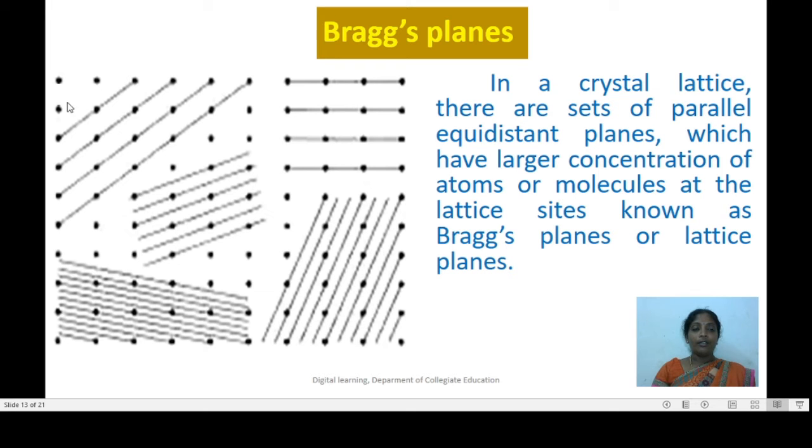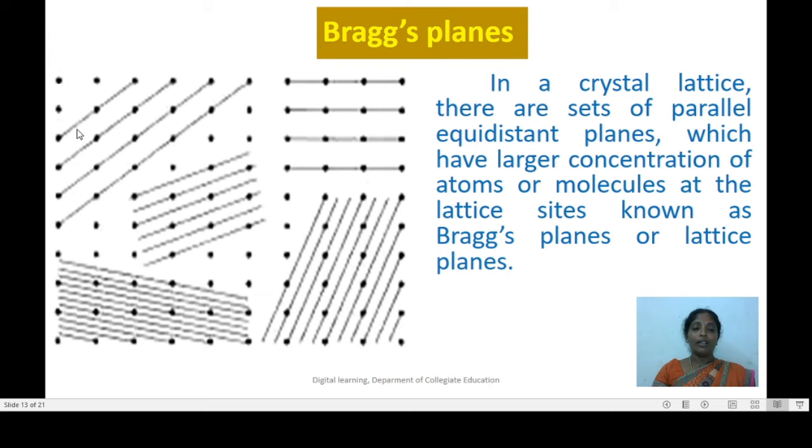Here, imagine the presence of a 3-dimensional space lattice, and this 3-dimensional space lattice can be imagined to be made up of a set of equidistant parallel planes.